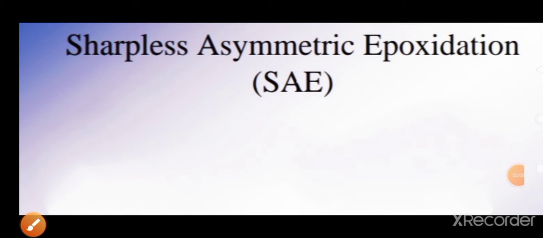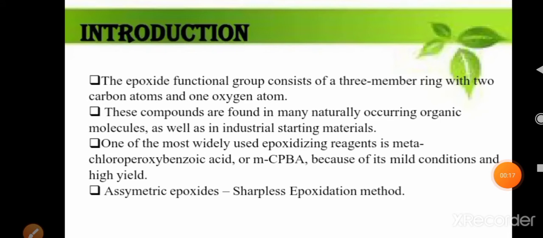Today let us see about the Sharpless asymmetric epoxidation, in which there is formation of epoxides from allylic alcohols. In this epoxide formation, let us see the information about epoxides that are formed from allylic alcohols. Epoxides are compounds which contain a three-membered ring in which divalent oxygen is directly bonded with two carbon atoms.